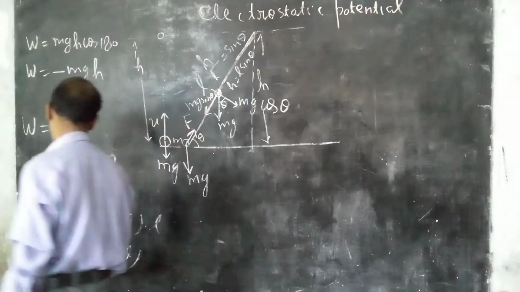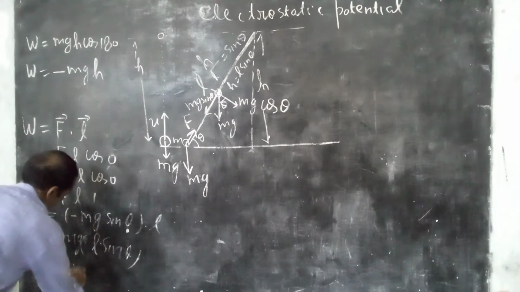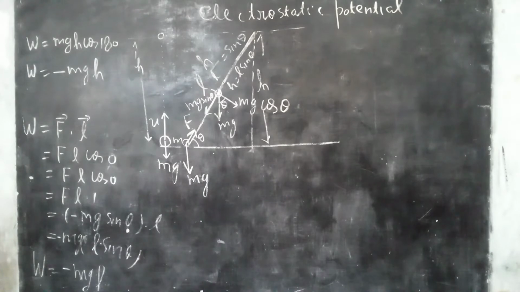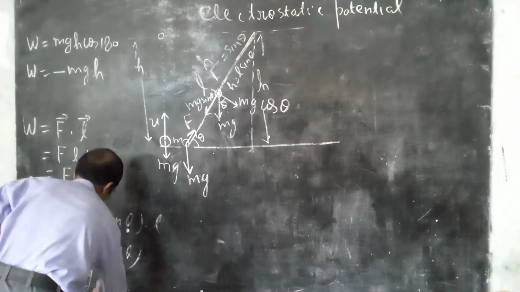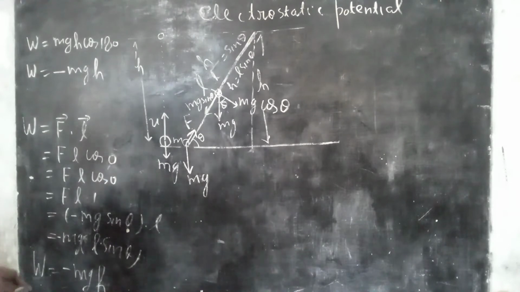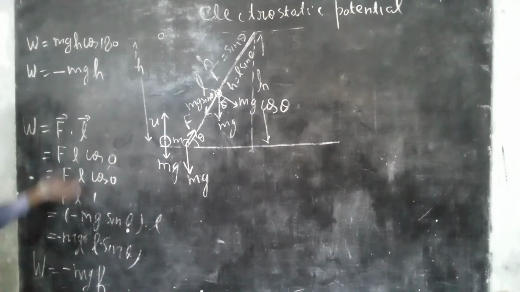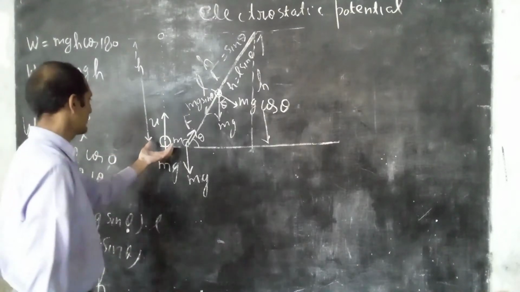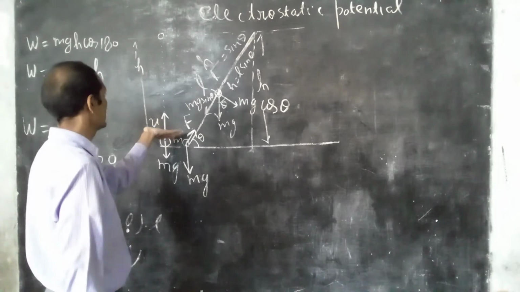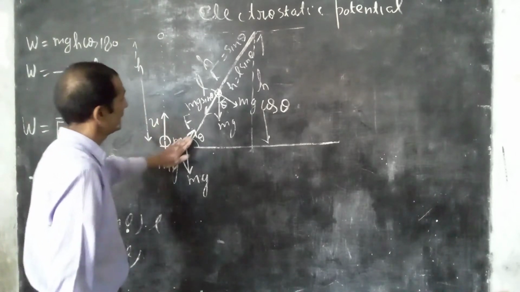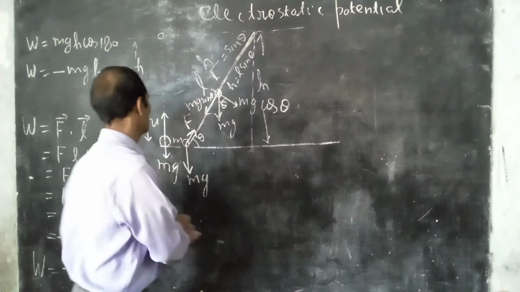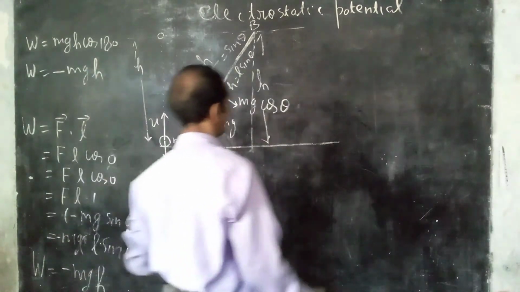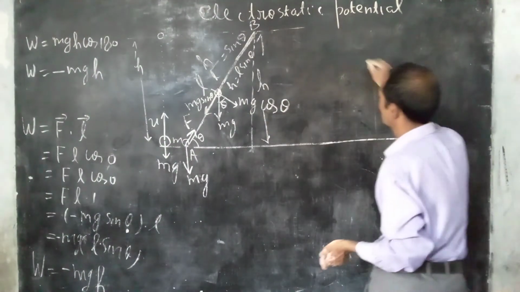So W is equal to minus mg h. Okay, so that's what we observe from this calculation, that the work is the same whether the particle is projected along the shortest path, that is vertically upward, or along any other path in any direction. Similarly, we can choose any path.